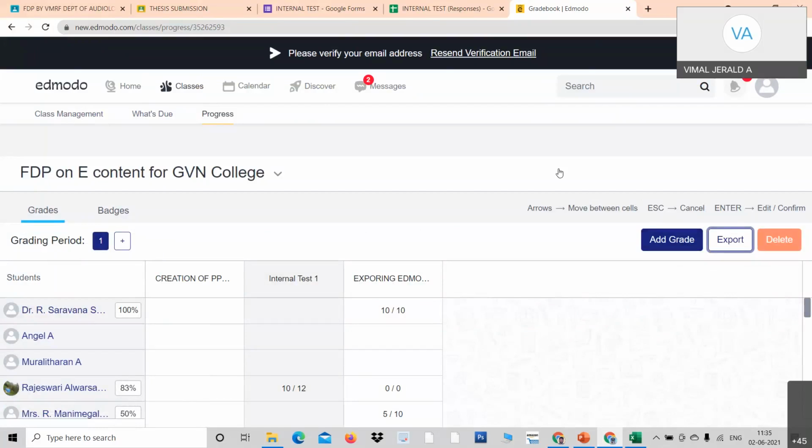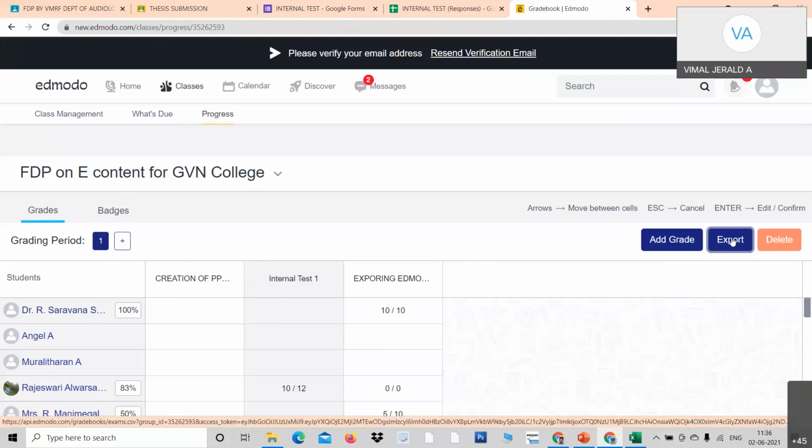Also, I have explored evaluation of descriptive type. The descriptive type, though it is called a short answer, you can go for any number of lines. And finally, to download, go to classes, select the class and click the progress. You will have all the components, and press the export. You will get the marks, and by which you will manipulate and prepare the results.